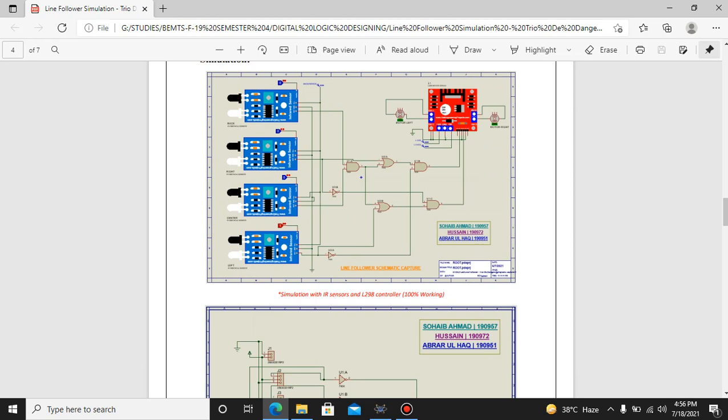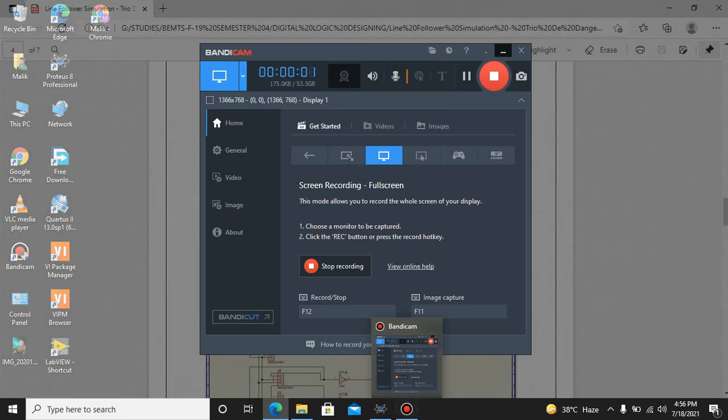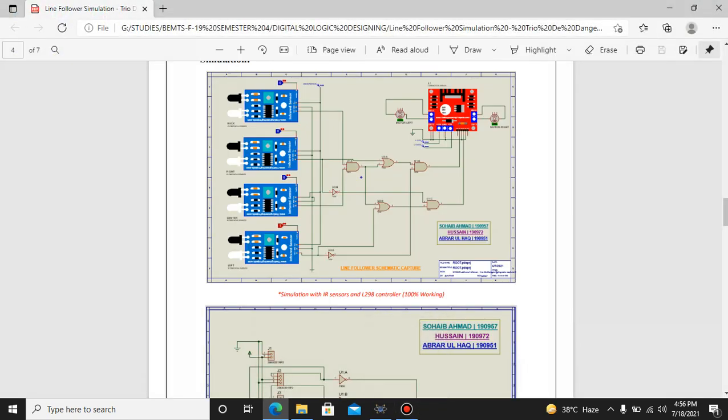In a later video I will discuss what a PCB is, how we design it, how the PCB works, and how our circuit is working, and I will also show you a video of our working robot. Thank you for the simulations. Now I will move towards the hardware part.